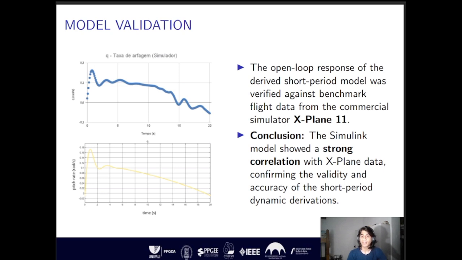The system's dynamics were excited by applying a sustained maximum elevator deflection to induce a pitch-up maneuver. The resulting time history data for the pitch angle and pitch rate from both simulations were then compared, thereby validating our nonlinear plane model against the X-Plane 11 commercial simulator for the same aircraft and operating point.